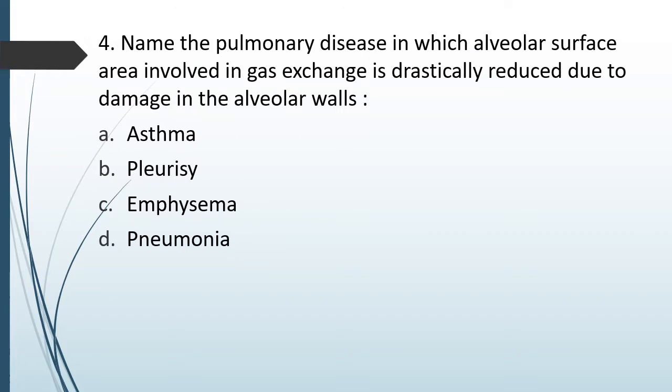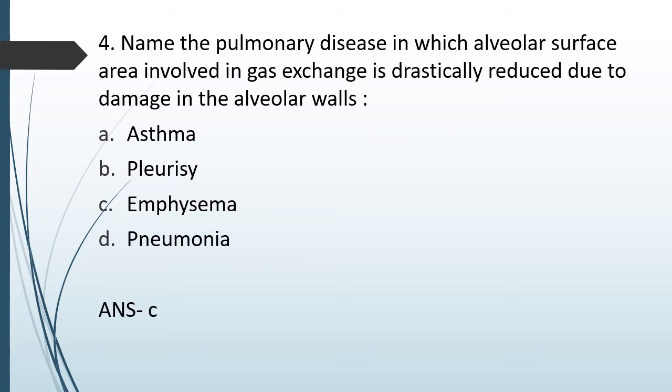Question number 86. Name the pulmonary disease in which the alveolar surface area involved in the gaseous exchange is drastically reduced due to damage to the alveolar walls. Asthma, pleurisy, emphysema, pneumonia. The correct answer is option C, emphysema. And what is the main cause of emphysema?